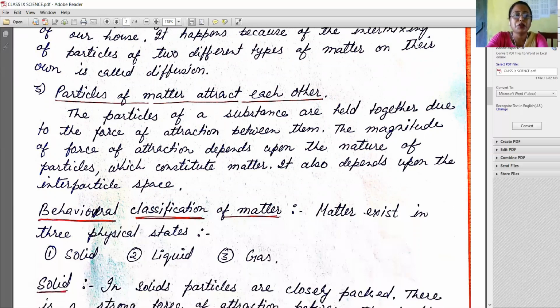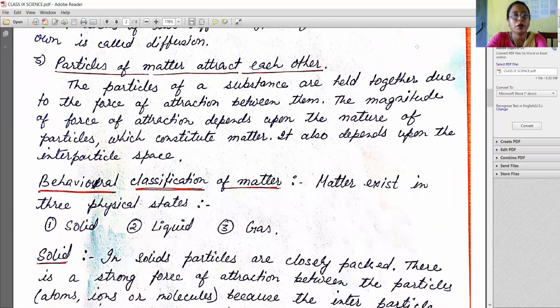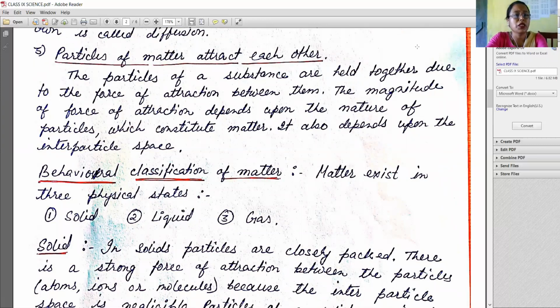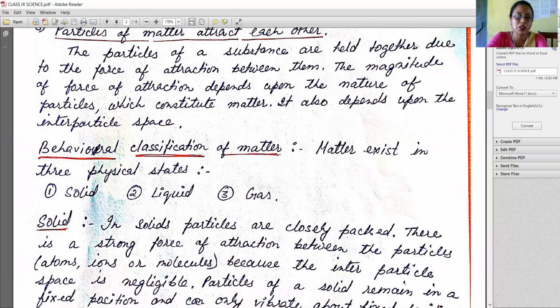Third point, particles of matter attract each other. The particles of a substance are held together due to the force of attraction between them. The magnitude of force of attraction depends upon the nature of particles which constitute matter. It also depends upon the interparticle space.